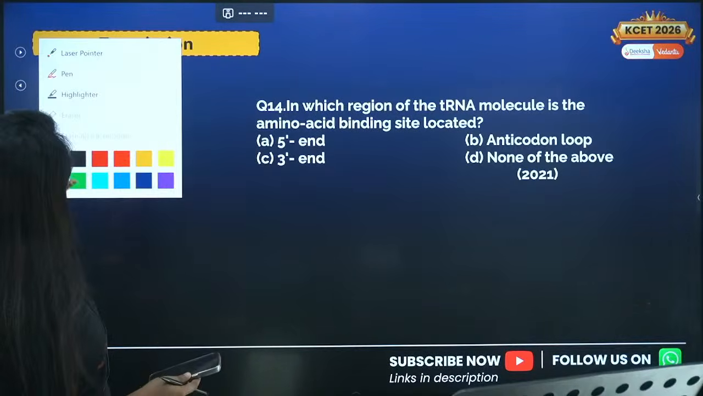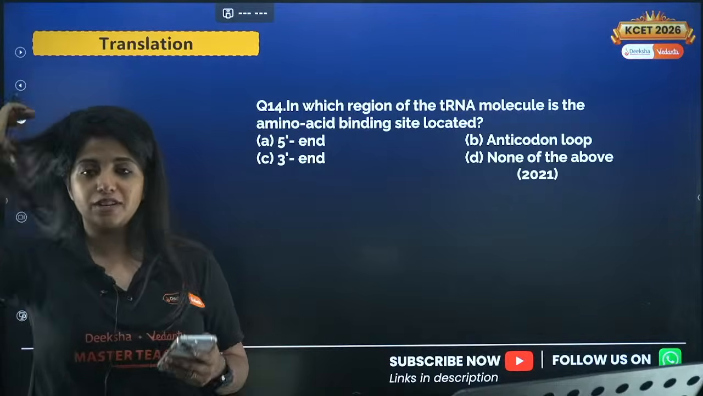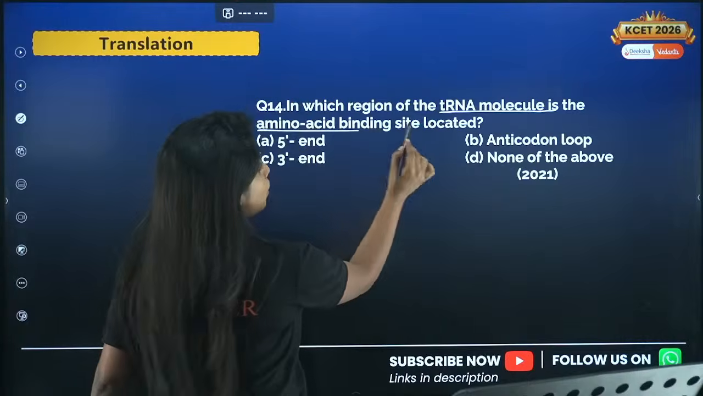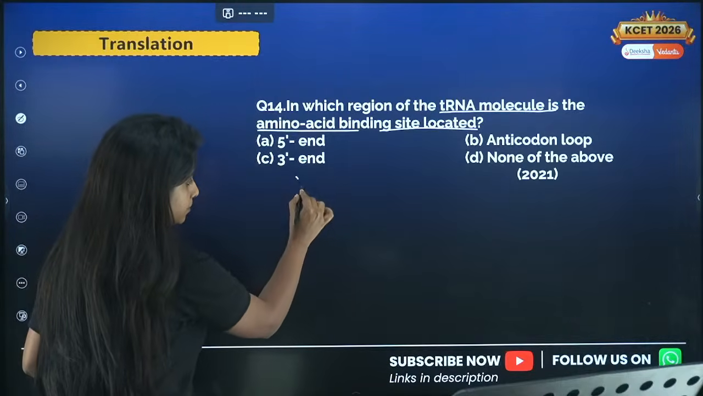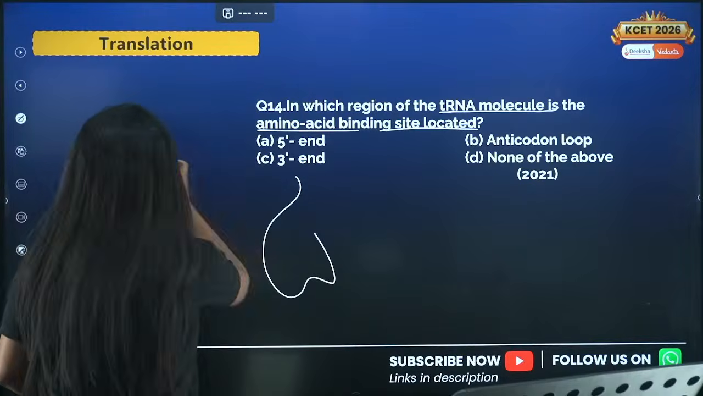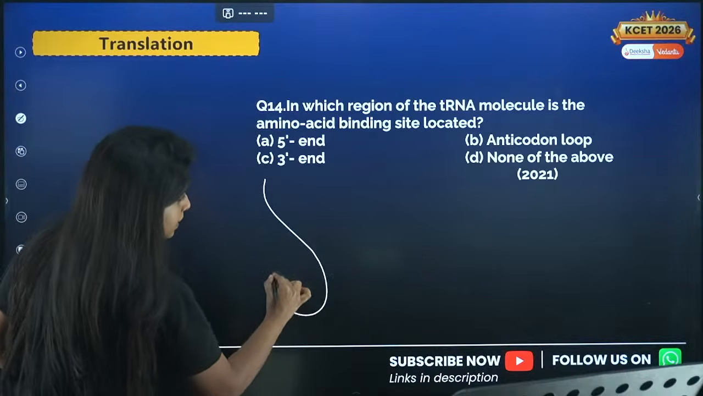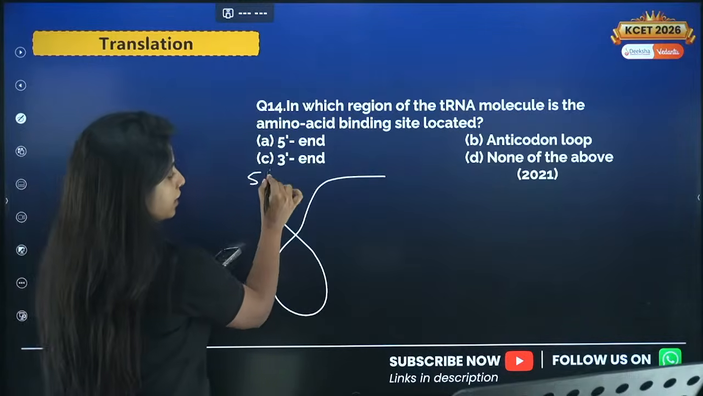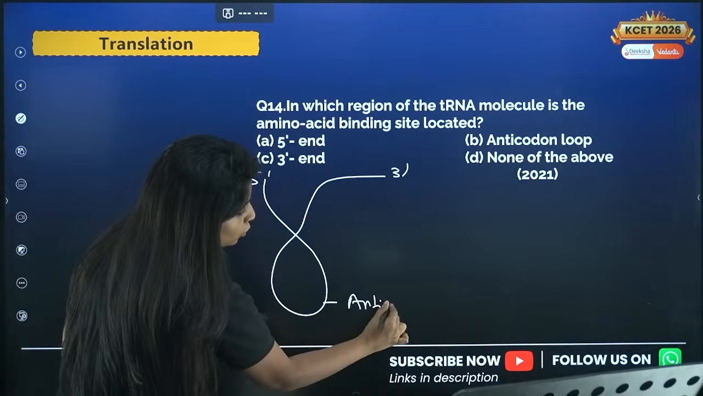Next question, question number 14, and the topic over here has something to do with translation. Let's try it out. In which region of the tRNA molecule is the amino acid binding site located? So you know tRNA, it almost looks like this. There is a 5' end, there is a 3' end, and over here you have an anticodon loop.